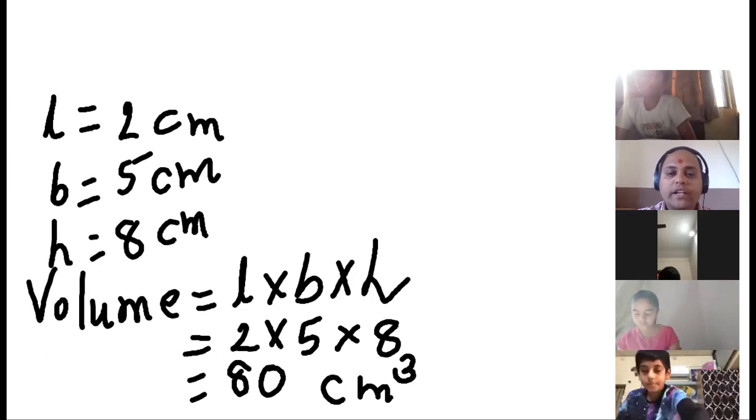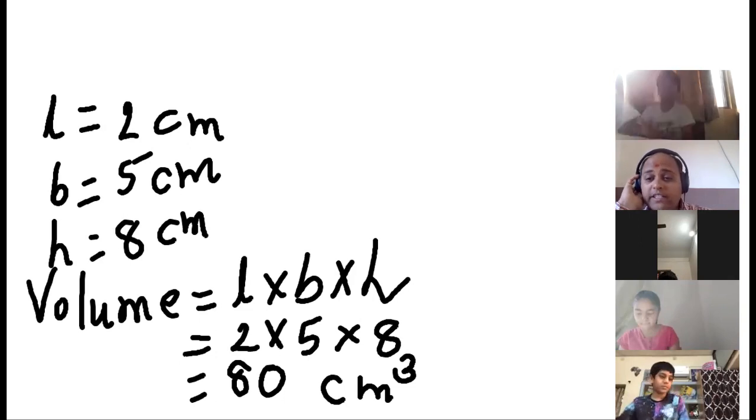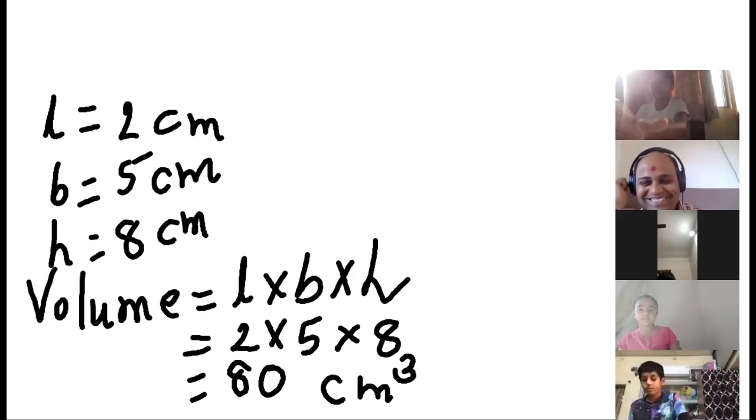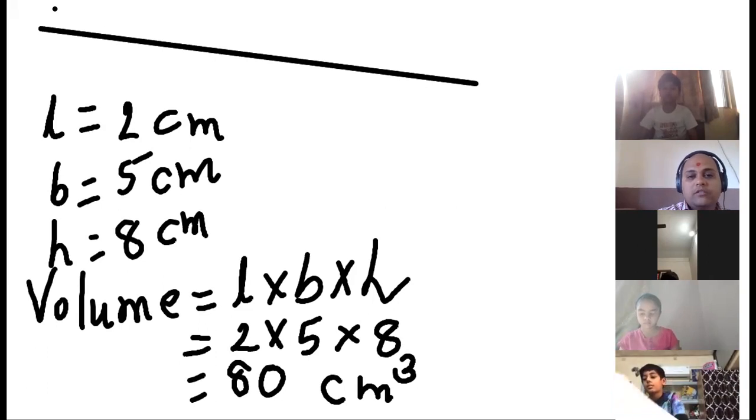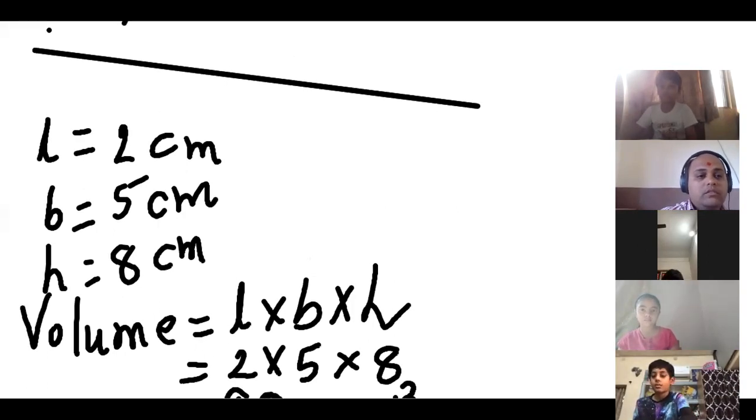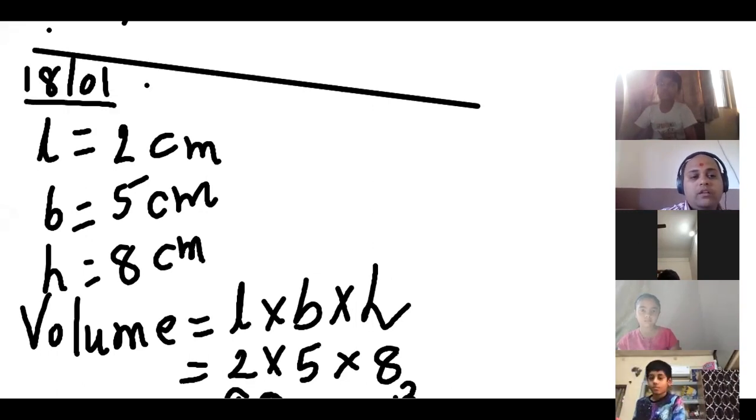Now you have to write it. Now this example, this is what you have to write. All these examples which are given in your workbook, you have to do it in your notebook. So in your notebook, how will you write it? First of all, obviously today's date. Today's date is what? 18th January, and worksheet number.